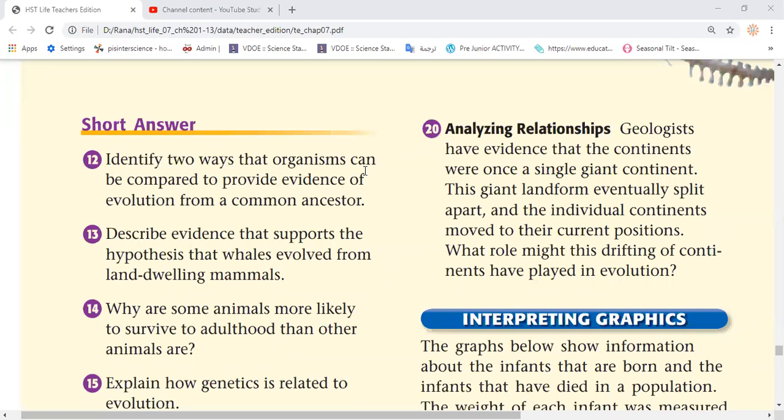So good. Question 13. Describe evidence that supports the hypothesis that whales evolved from land-dwelling mammals. Okay. Who can answer this question? Yes, Sama?